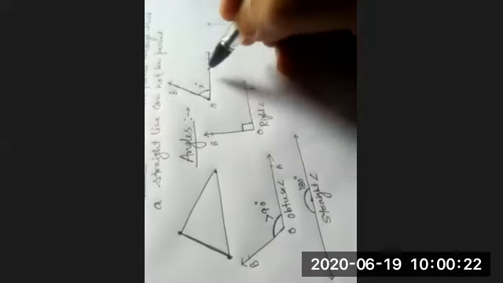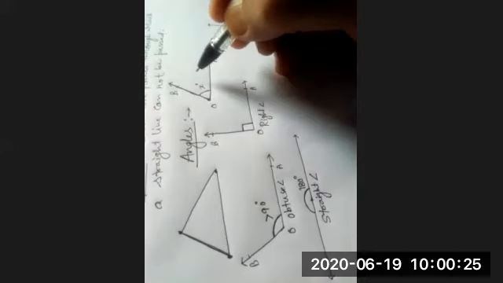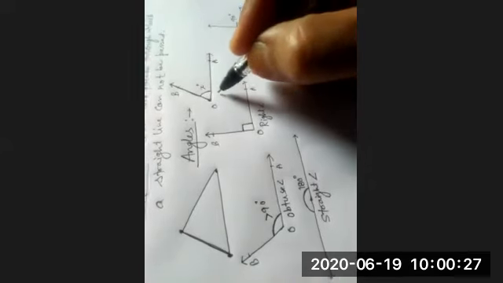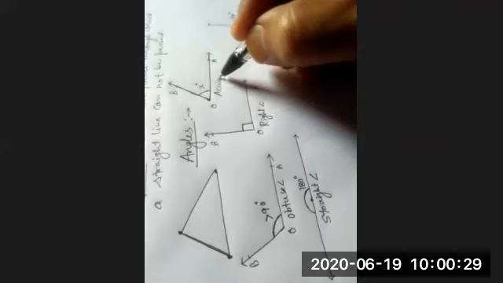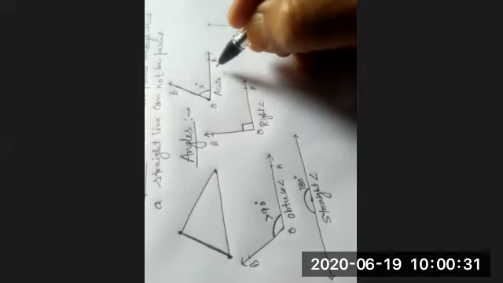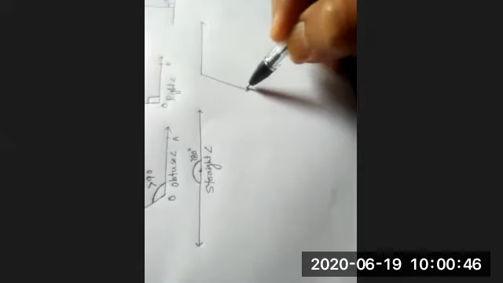And which is greater than 0 degree but less than 90 degree is called acute angle. And one more inclination you can find, that this is more than 180 degree. Reflex angle. This is greater than 180 degree but less than 360 degree.